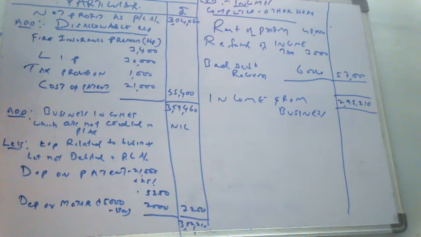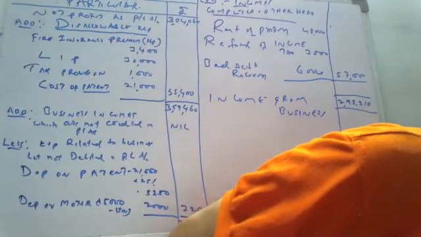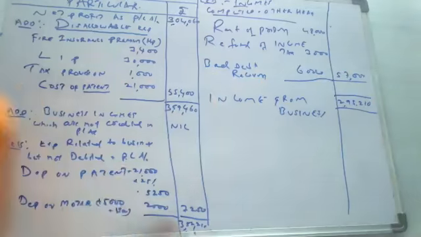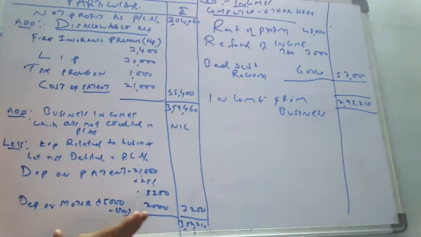And second thing, I discussed two systems of accounting: mercantile system and cash system. If nothing is mentioned in the problem, you have to assume that the books are maintained on the mercantile system only. If they specifically mention the cash system, then that applies. Otherwise, the books are maintained on the mercantile system. Okay, this is the way to do the problem.